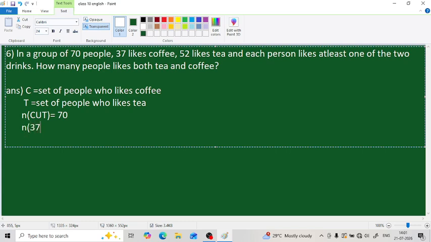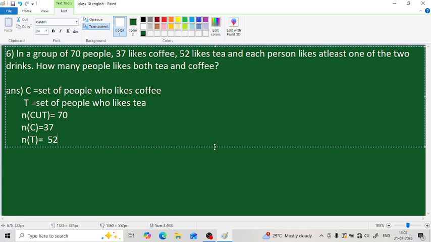Among them 37 people, so N of C equals 37. And N of T equals 52. So 52 people like tea and 37 people like coffee.